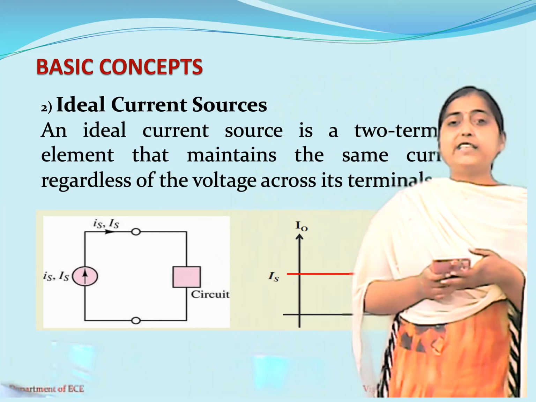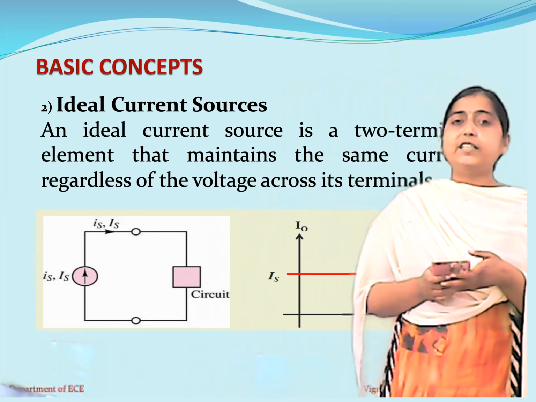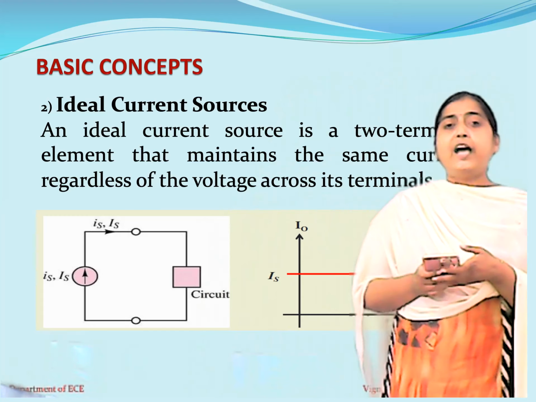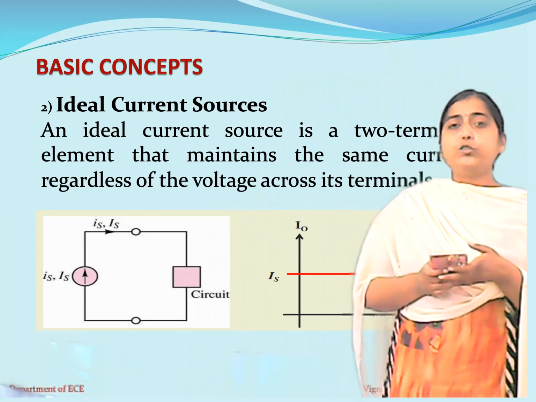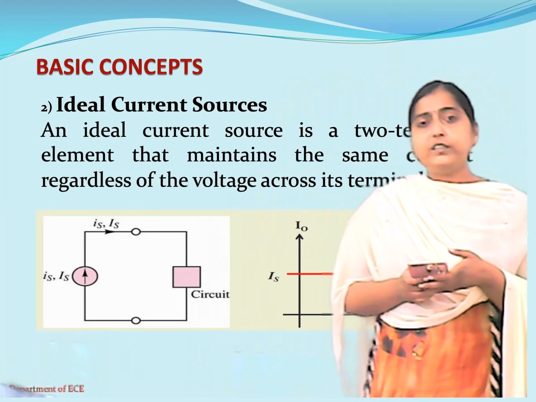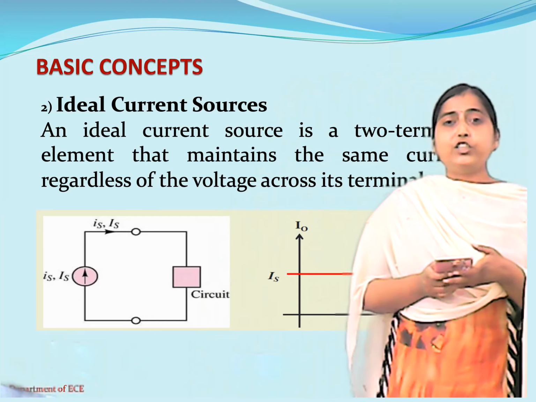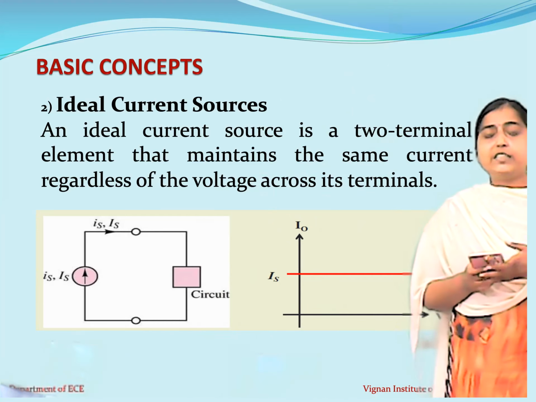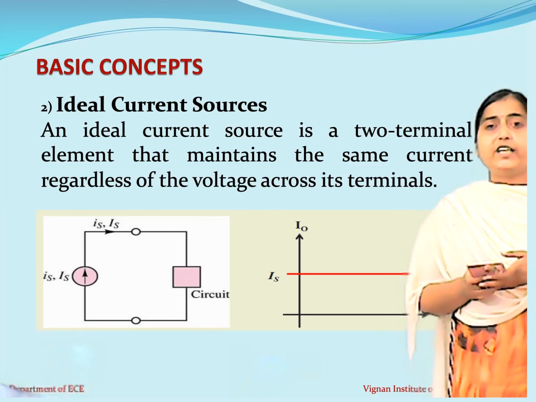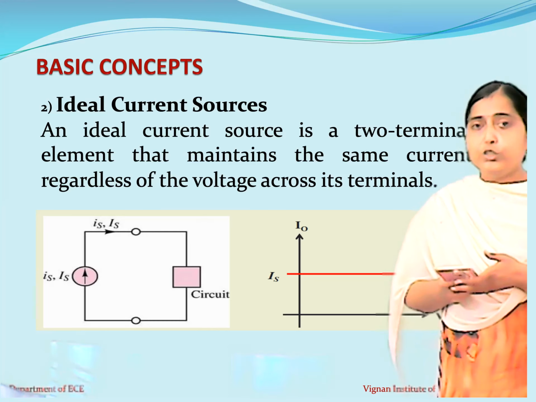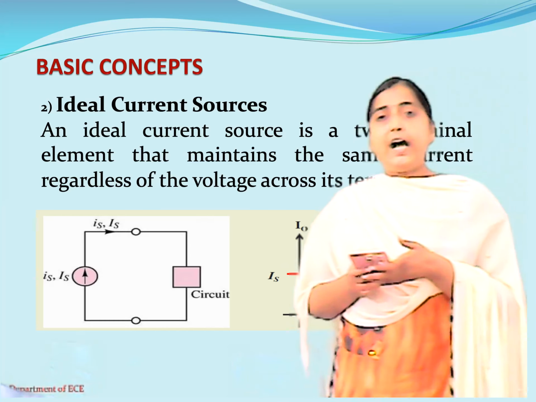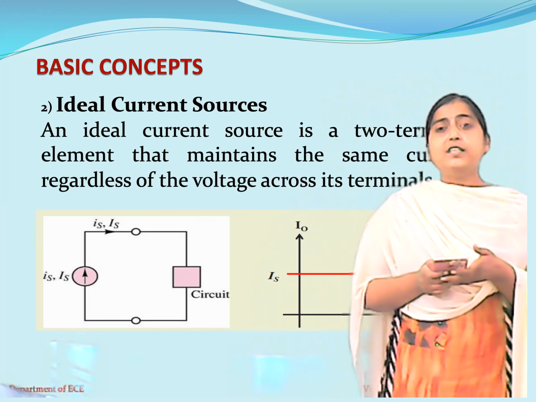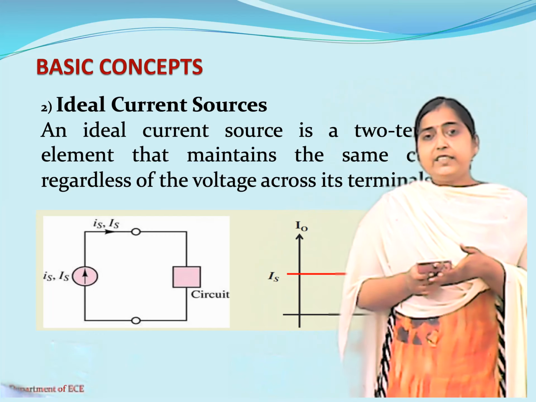The current source is also represented with a circle because it is independent, and the direction of the current is shown with an arrow pointing either upwards or downwards. That is the direction of the current source. If you see in the graph here, the current will always remain constant. So this is about the voltage and current source.